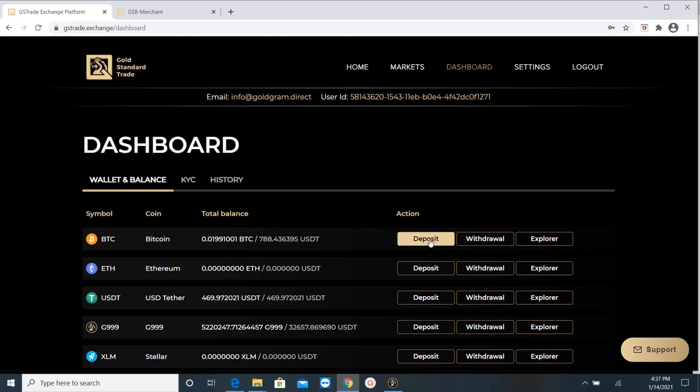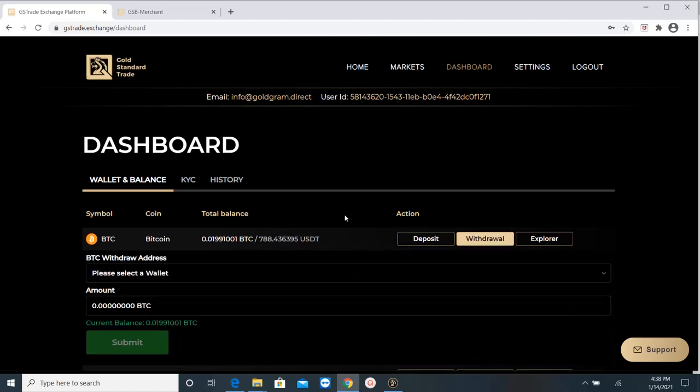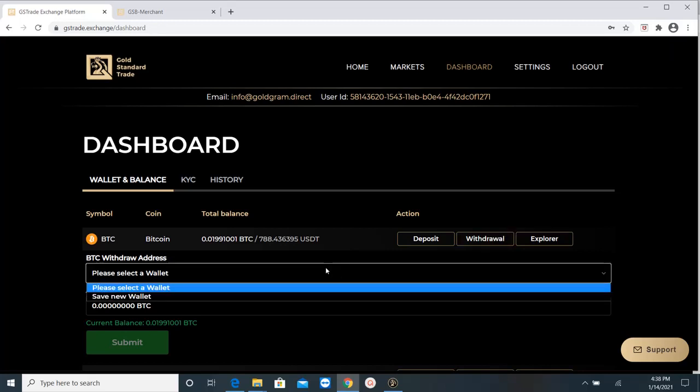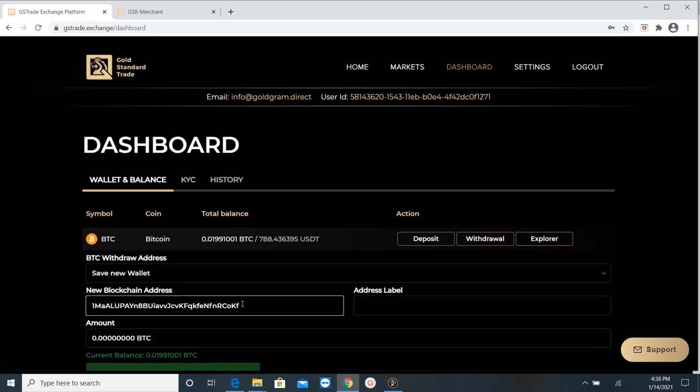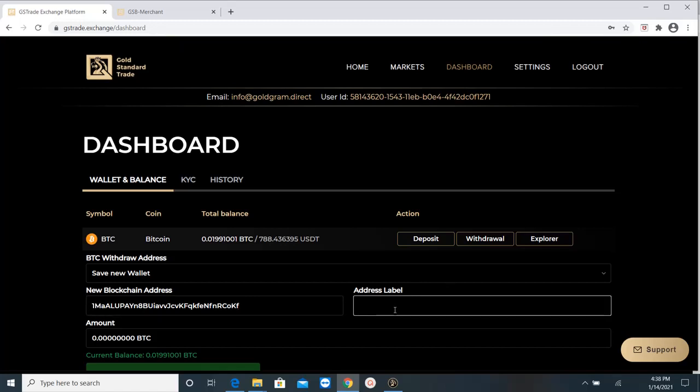So I will click withdraw. Please select a wallet. So I will say save a new wallet. The blockchain address, I will paste it. Address, I will say G999 main.net Masternode.